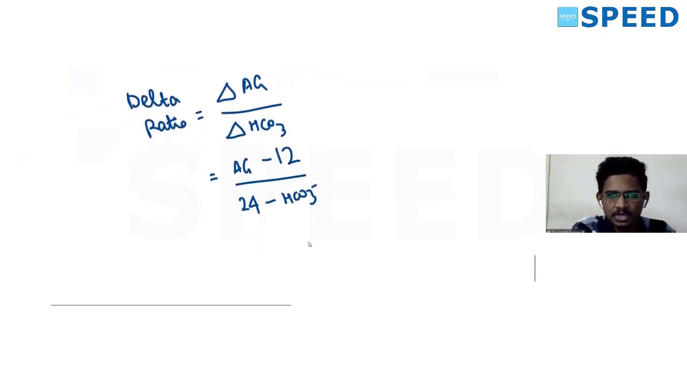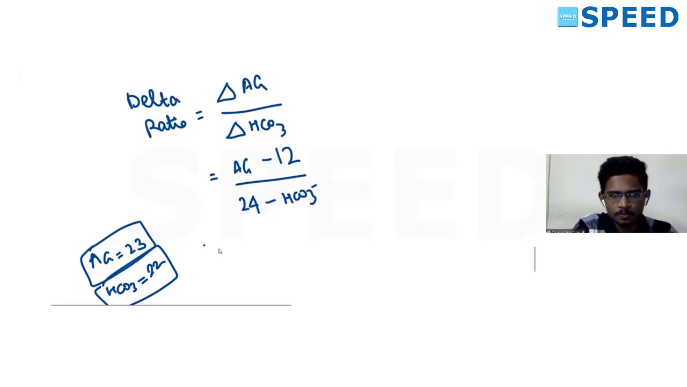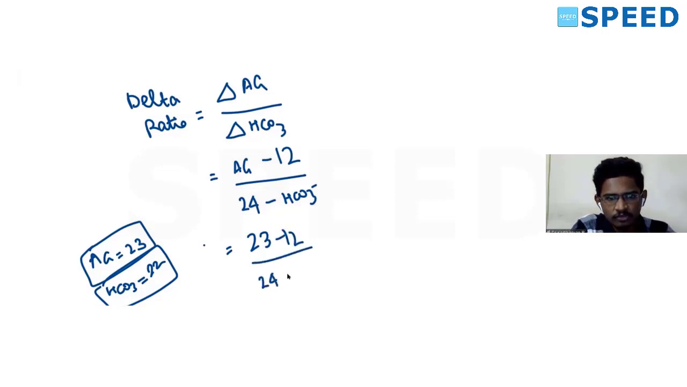In our question, the anion gap was 23 and bicarb was 22. So if you see, 23 minus 12 by 24 minus 22, actually it is 11 by 2, which is almost 5.5.